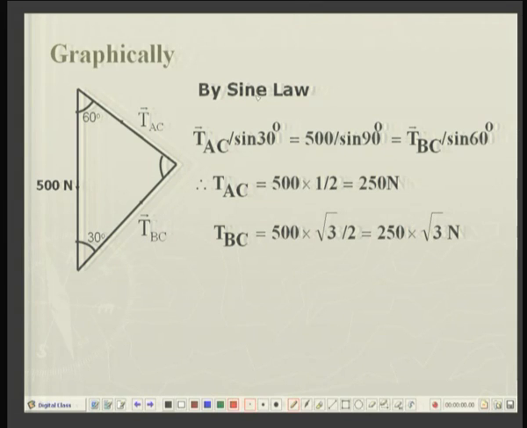So sine 90 degrees, and then similarly TBC divided by the opposite angle, sine 60 degrees. So simplifying, you will get the same result as the analytical solution provides.